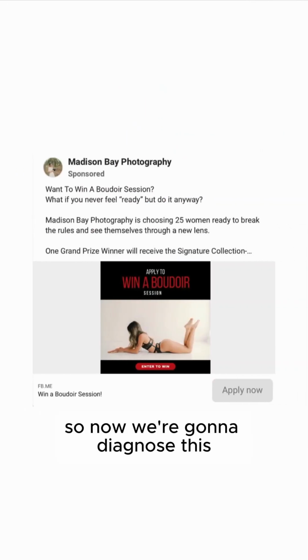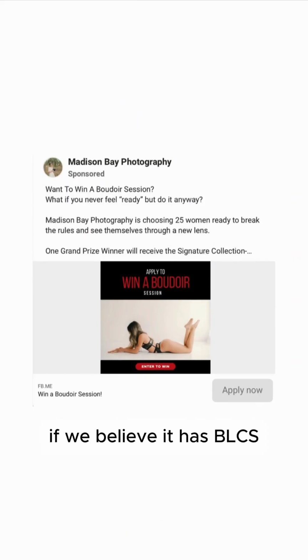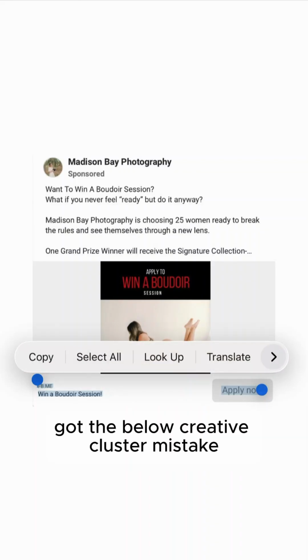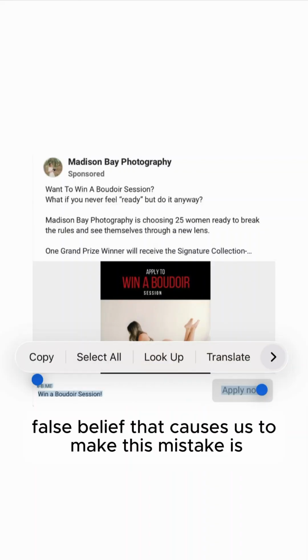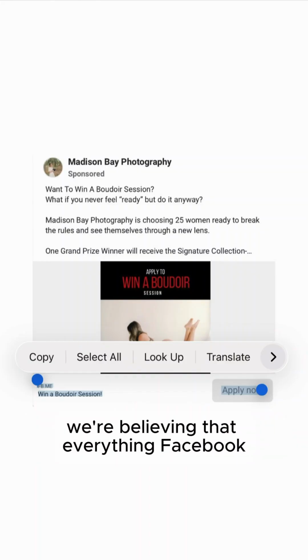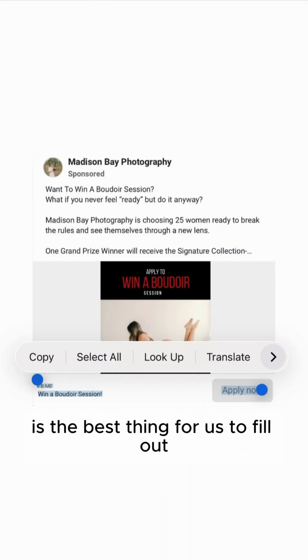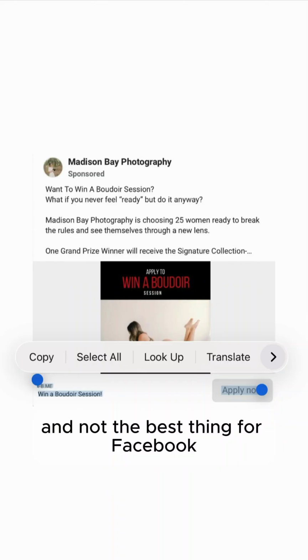All right, so now we're going to diagnose if we believe it has BLCS, Boudoir low click syndrome. First thing I'm seeing, we've got the below creative cluster mistake. The false belief that caused us to make this mistake is we're believing that everything Facebook tells us or recommends us to fill out for our ad is the best thing for us, and not the best thing for Facebook.